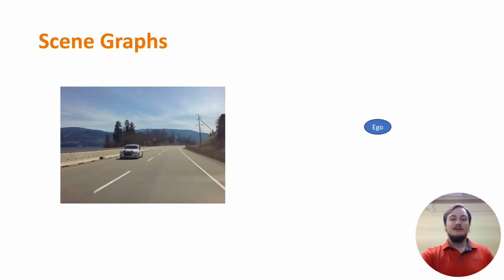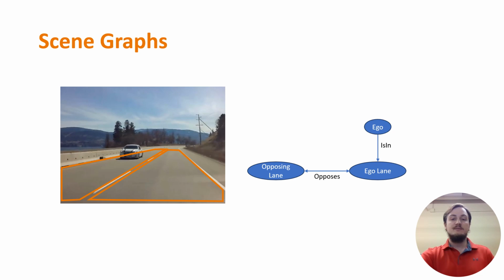Scene graphs encode information about entities and their spatial and semantic relationships. Consider the scene graph for this example. We identify the ego vehicle's lane and the adjacent lane. This lane's traffic opposes ego's, which is noted by the relationship opposes between the two lanes. Finally, we identify another car which is in the opposing lane and is near and to the left of the ego vehicle. This process yields a semantic abstraction of the scene over which we can reason about complex specification properties.